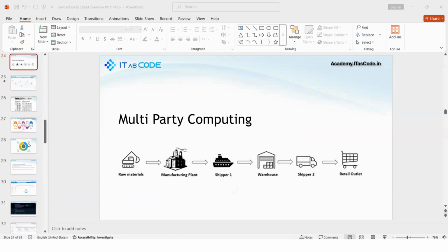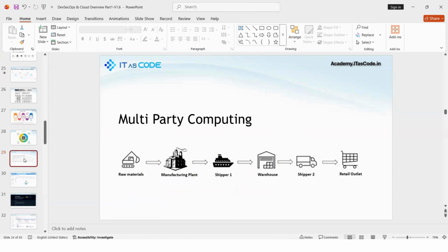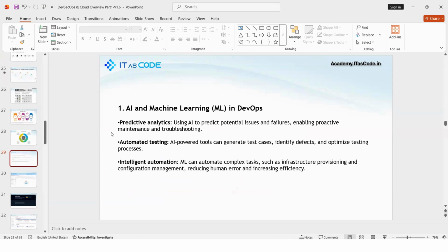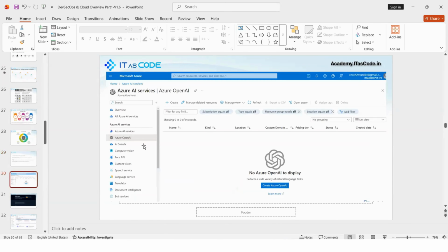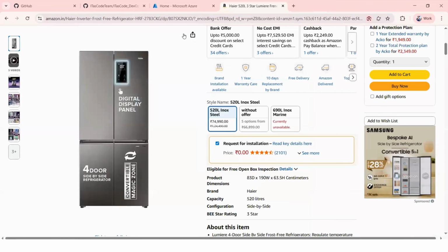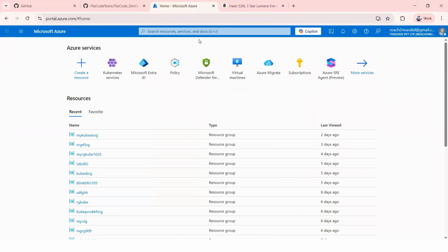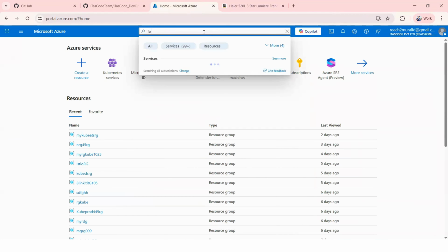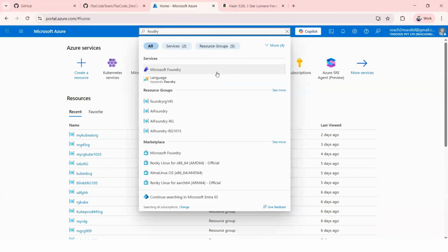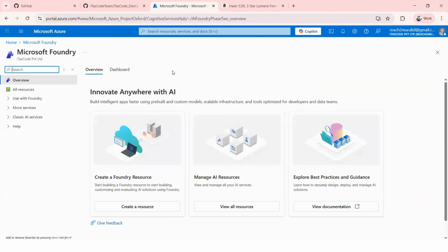Next, now we are seeing AI related solutions, right? AI and machine learning in DevOps. As a DevOps engineer or DevSecOps engineer, how are you going to utilize these services? Before focusing on the scenarios, first we'll explore our cloud-based services. Azure offers Azure OpenAI, or Azure Foundry, you can say. We'll try to explore these services.